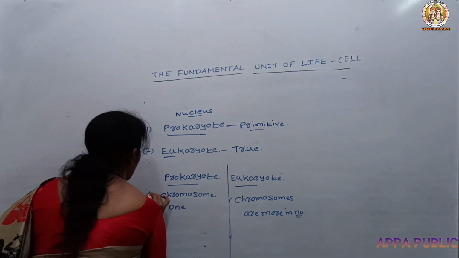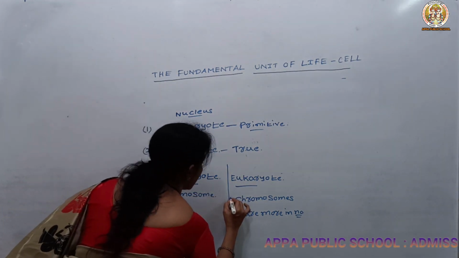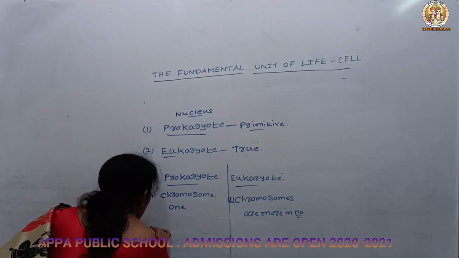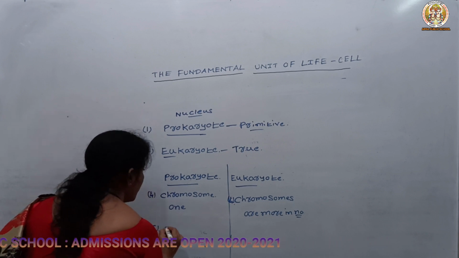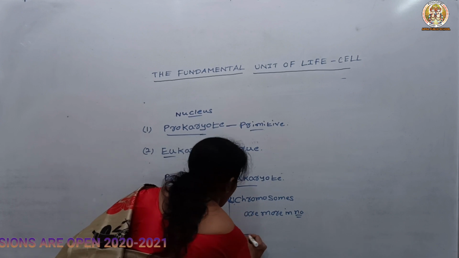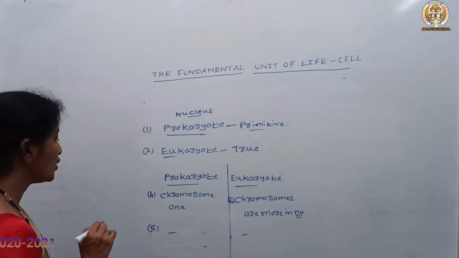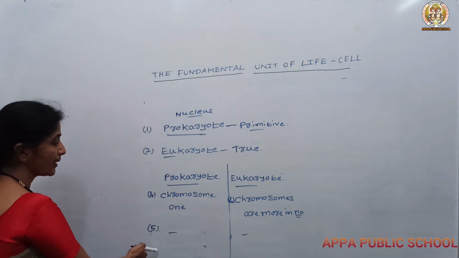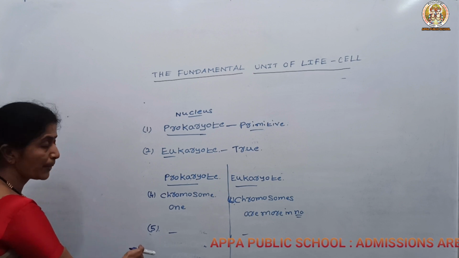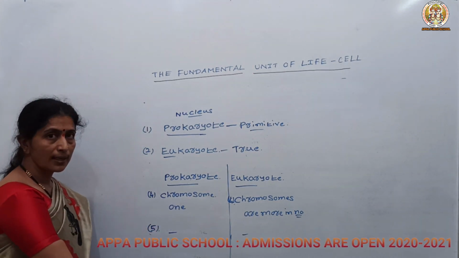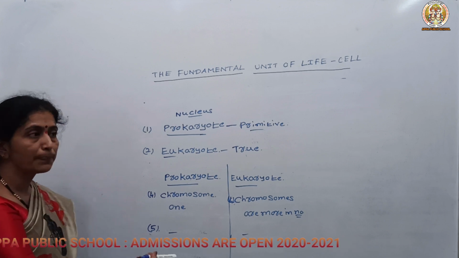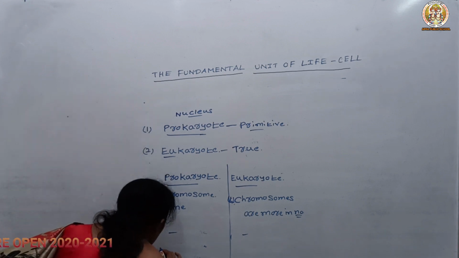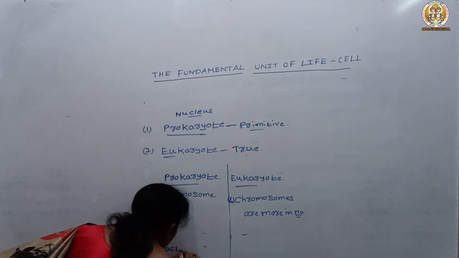We can also take some examples here. In the prokaryote, the cell division is very simple, that is binary fission, but in case of eukaryote you can see mitosis and meiosis. The examples of prokaryotes are bacteria and protozoans.